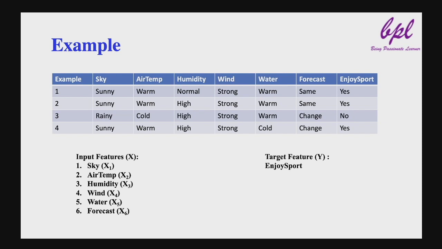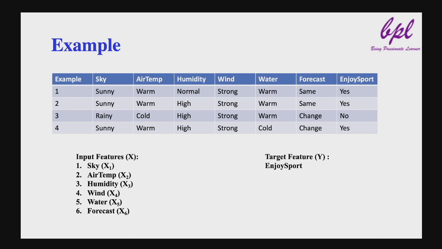It is called dependent because its value will be dependent on independent variables. Input features are represented as a vector x and target feature is represented as y. In this example, the x vector has 6 features as x1, x2 up to x6 as shown here.